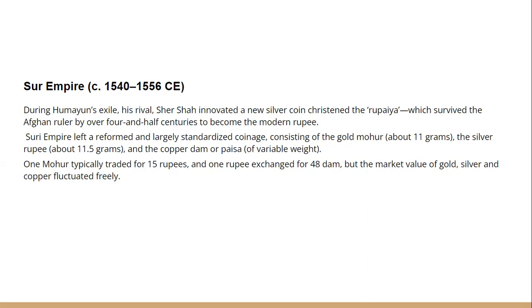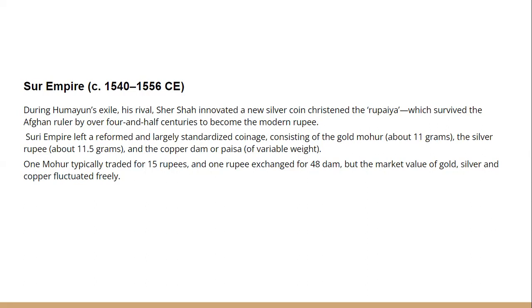So 3 standardized coins that were used by Sher Shah Suri are gold coin. Gold coin was called as mohur. तो ये याद रखना है, 3 coins issued by Sher Shah Suri, very important piece of information for your prelims. Gold mohur, it was of 11 grams. Silver rupee, 1 rupee it had 11.5 grams of silver. Okay, gold में उतना ग्राम का गोल्ड था, 11 grams of gold.